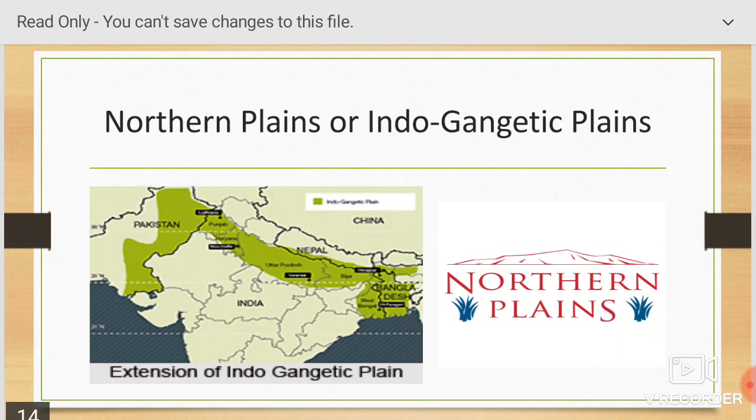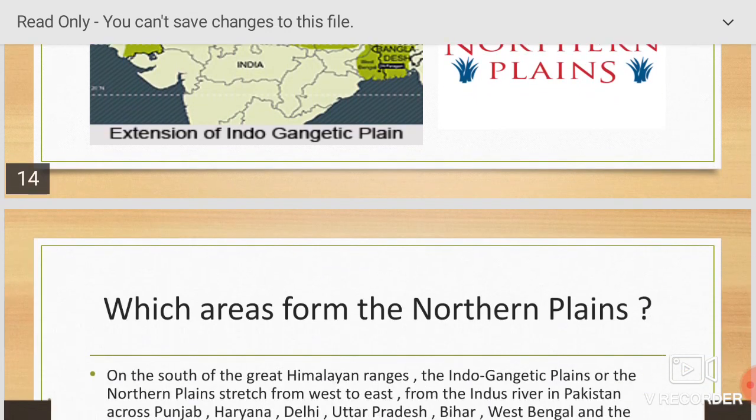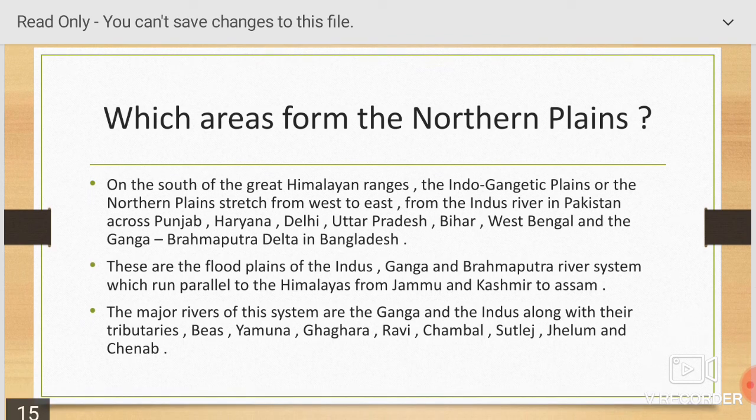Northern plains or Indo-Gangetic plains. You can see extension of Indo-Gangetic plains through this picture. Which areas form the northern plains?